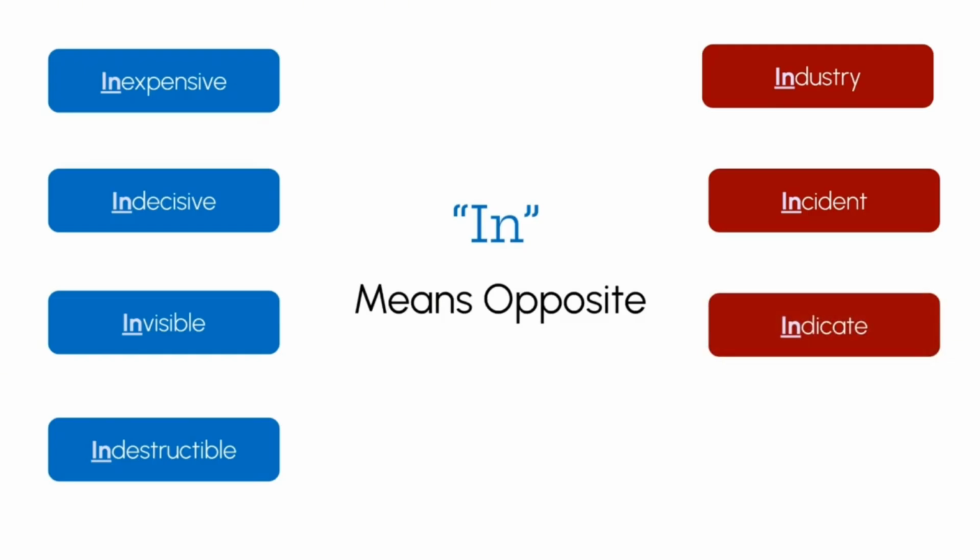Indicate is also a bad way to use the prefix in because it does not have any influence on the word, and indicate is to show or to point at. Insect is also a bad way to use the prefix in because insect requires some outside knowledge.